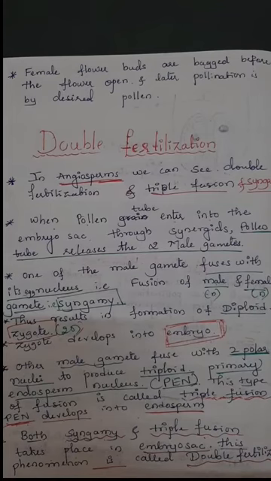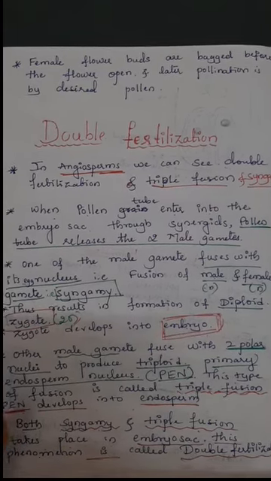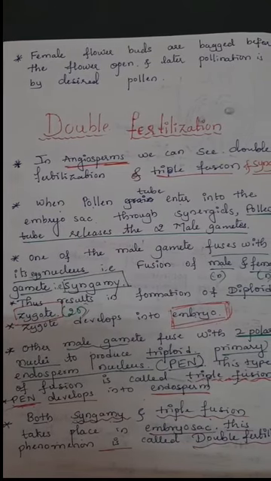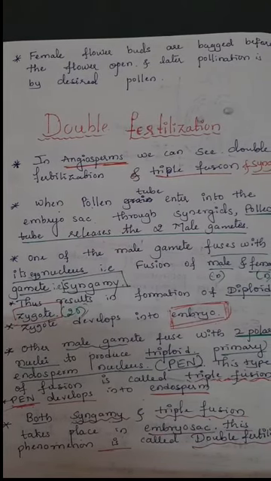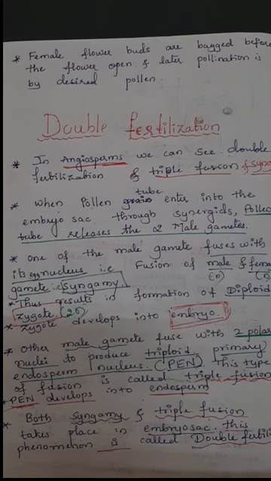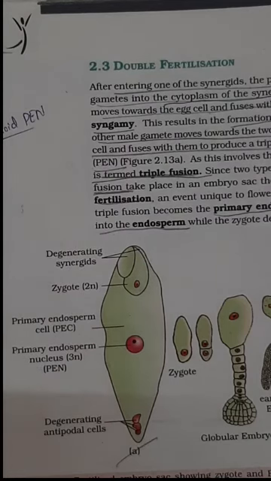It is very important. In the examination they will ask what is double fertilization, what is triple fusion, what is PEN, what is syngamy. These three are very important. It is very easy and it is very important. You can see here